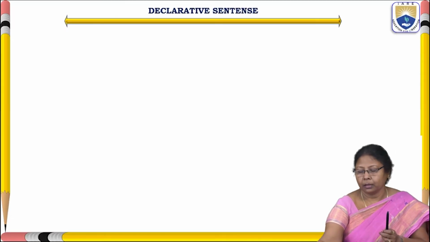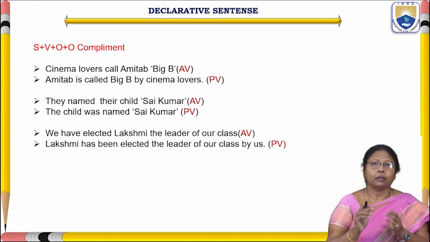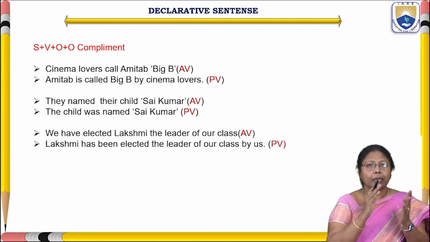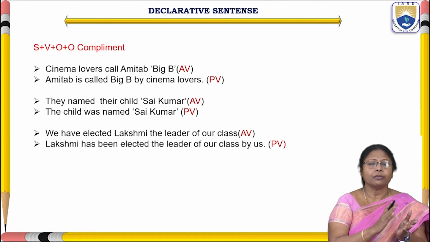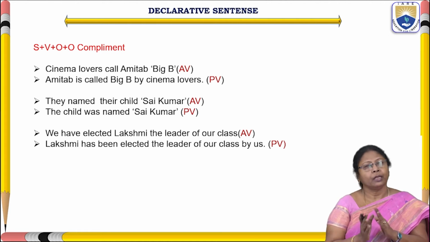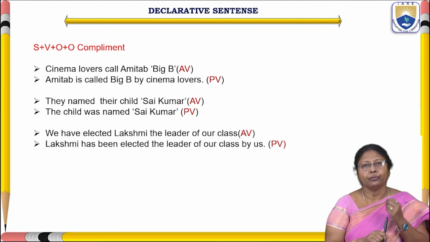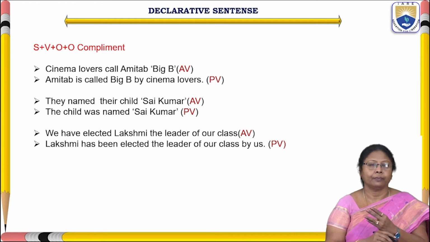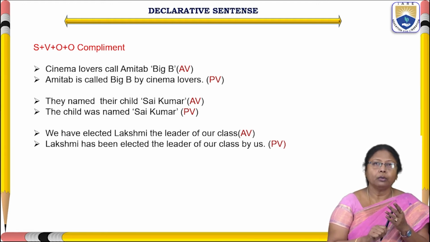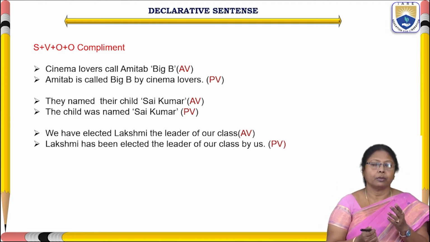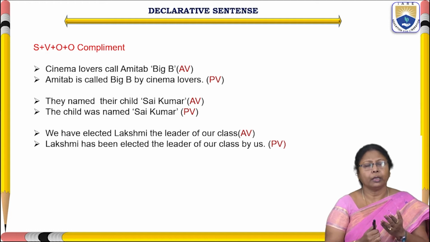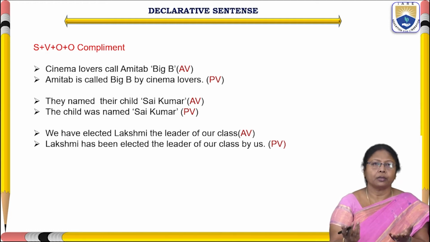Now, let us see how we can convert a declarative sentence from active voice to passive voice. I think you know that we have four types of sentences: declarative, interrogative, imperative, and exclamatory. Now we are going to learn how these sentences will be converted into passive voice also. The same rule is applicable here, but with minor changes.